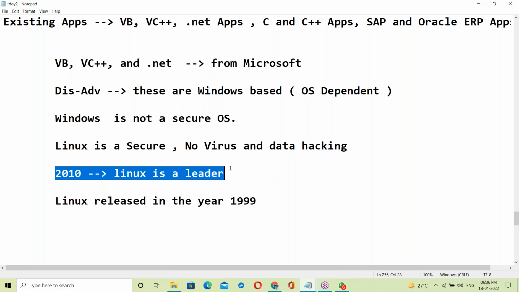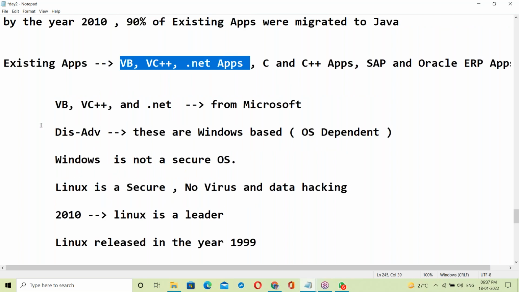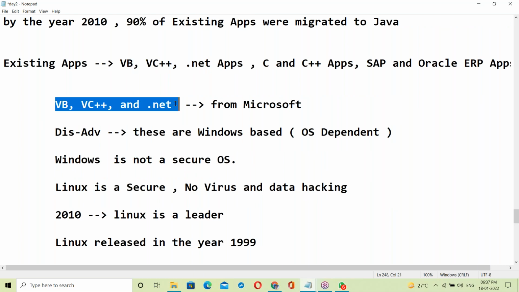By the year 2010, Linux became the leader because of security. Since Linux is a secure OS, most of the clients started moving to Linux. To use Linux, applications like Visual Basic and VC++ would have to migrate to Linux. How is that possible? They are OS dependent.